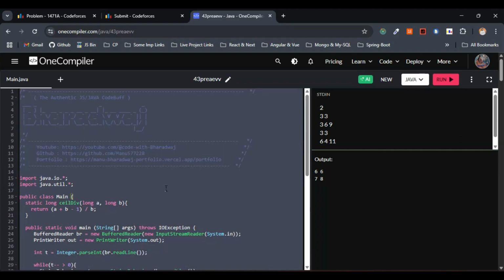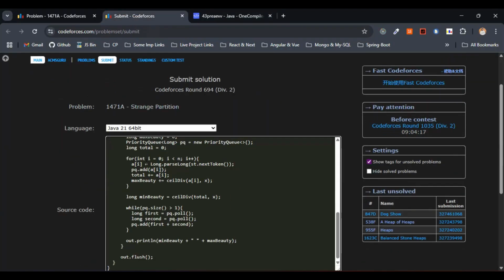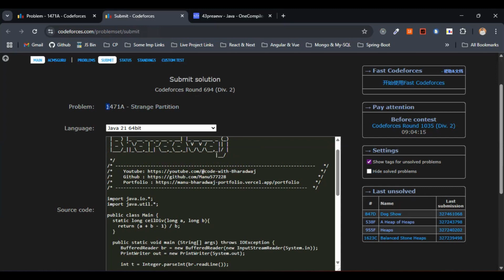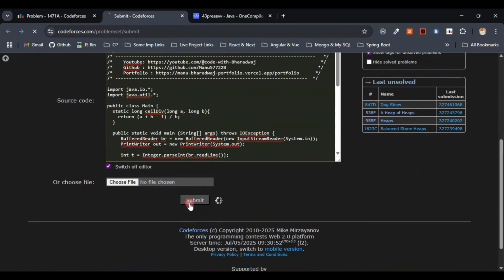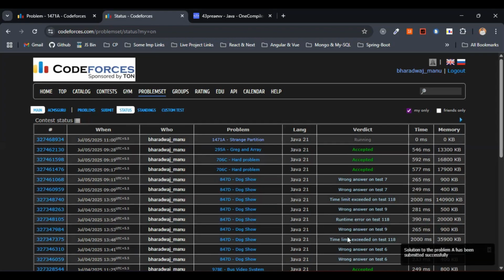Let me copy this one. Let me copy the entire code. Let me paste this one over here. We have already selected this one, 1471A, Strange Partition. So let me hit the submit button. I hope this works for all the test cases, man. Let's see. Let's wait for some time.